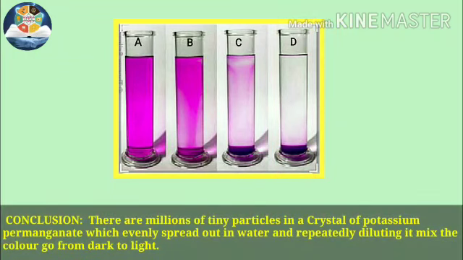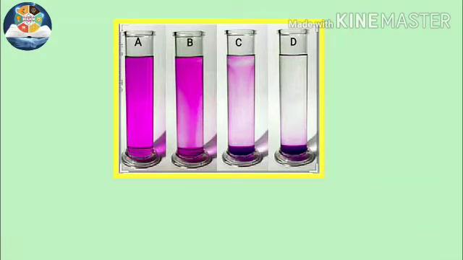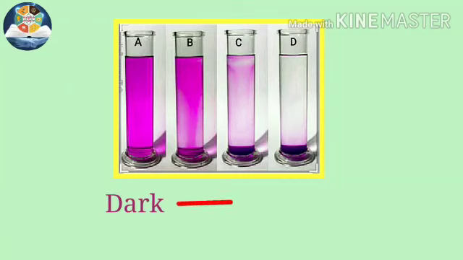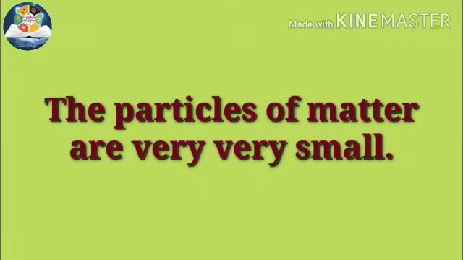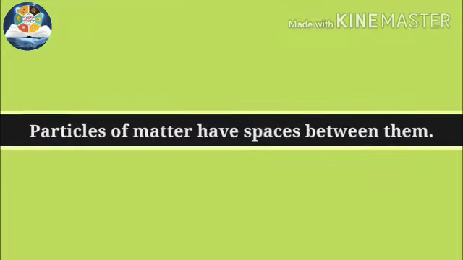There are millions of tiny particles in a crystal of potassium permanganate which spread out evenly in water, and repeatedly diluting it makes the color go from dark to light. With the help of this activity, we prove that the particles of matter are very small. Now let's move on to the second characteristic.